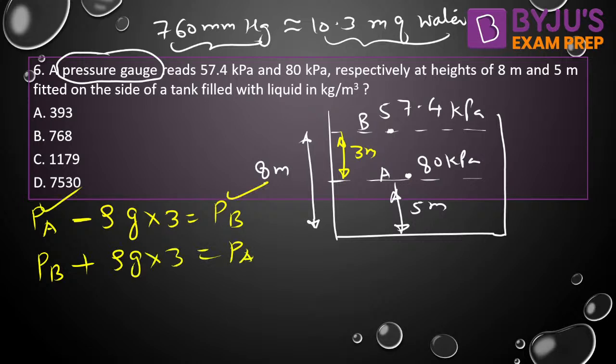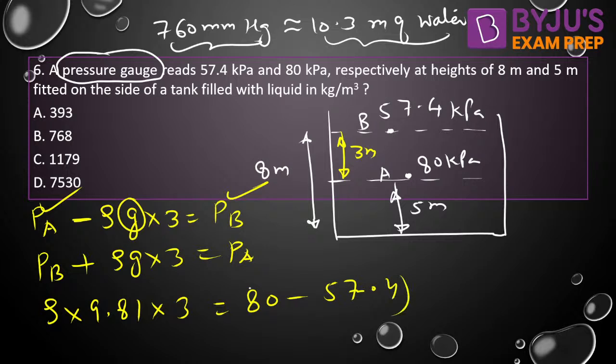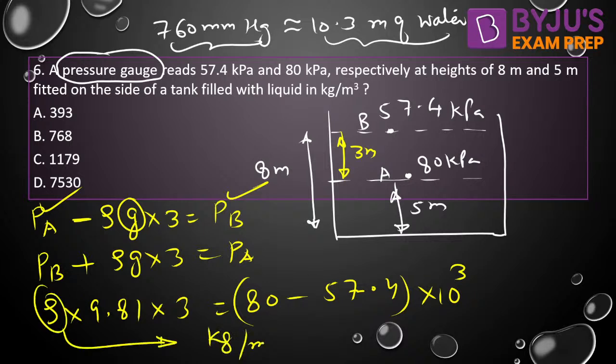We know PA, we know PB. g can be taken as 9.81. The only unknown is rho. So rho into 9.81 into 3 is equal to PA minus PB, that is 80 minus 57.4 into 10 to the power 3. We need to put all the parameters in their SI units, so then only you will get kg per meter cube. What is the answer?